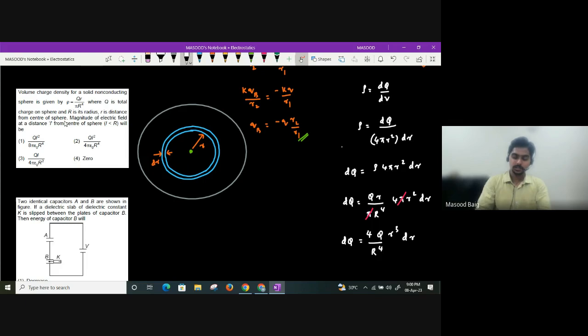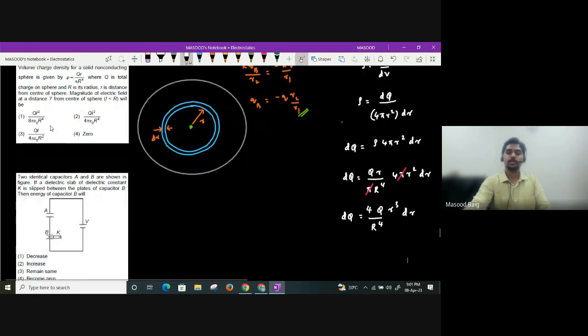So what they're asking us to find is the magnitude of electric field at distance L. So I need to find how much charge will be distributed inside that L region sphere, guys. So for that purpose, I'm going to perform integration. It's a very good question again. Although such type of questions these days are not being asked in NEET, guys. So you can perform integration here. And what will our limit be? From r is equal to 0 till r is equal to L.